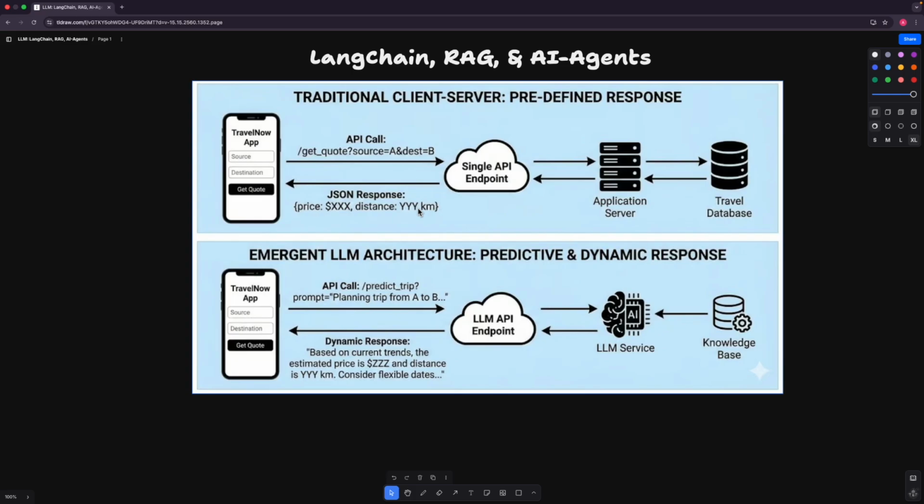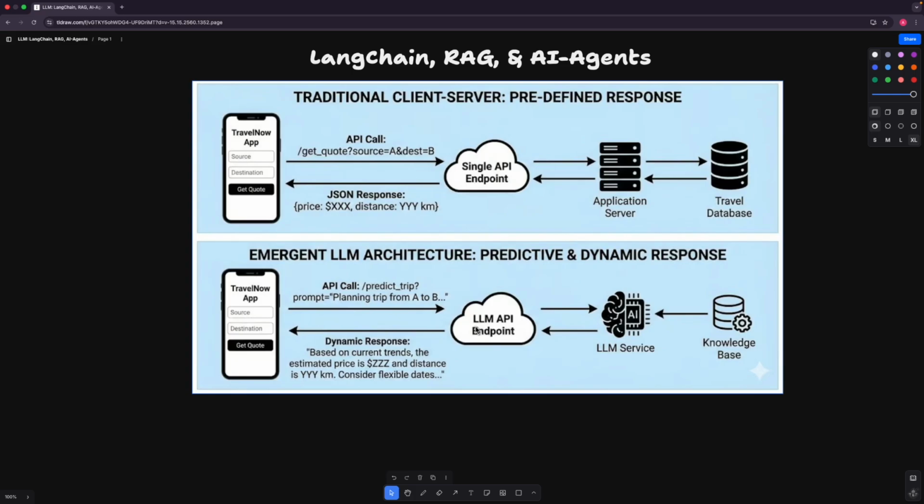That is the reason that, if you have observed, for a particular question every time we are going to get a different response, though the meaning remains the same, the wording changes. That is because that's how the model behaves. So now these are the two different scenarios. Initially we had a static request and response scenario, and with the emergence of LLMs, we have moved from static to dynamic responses, right?